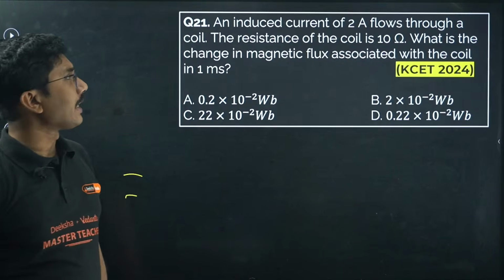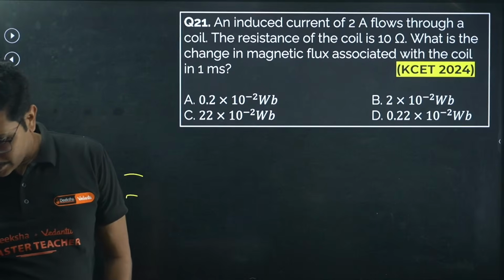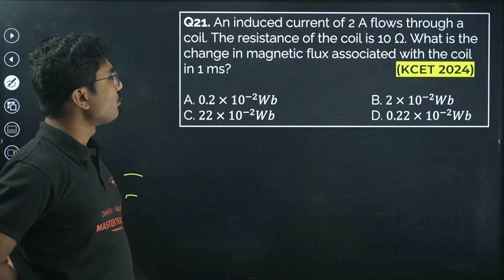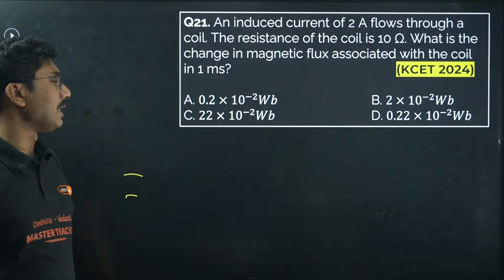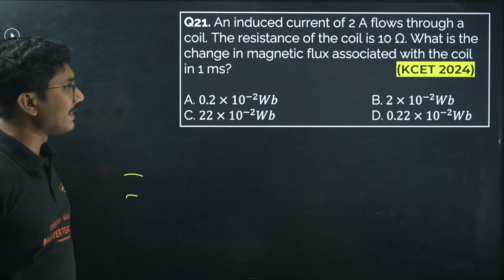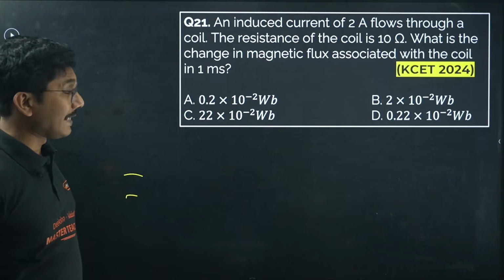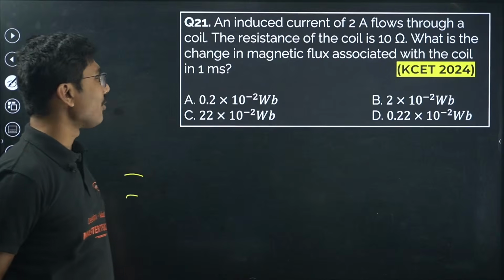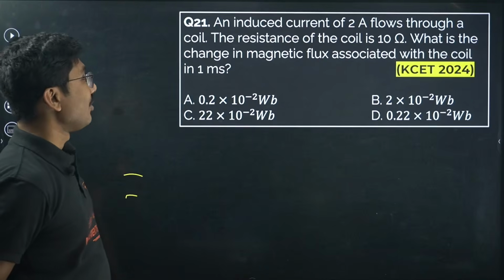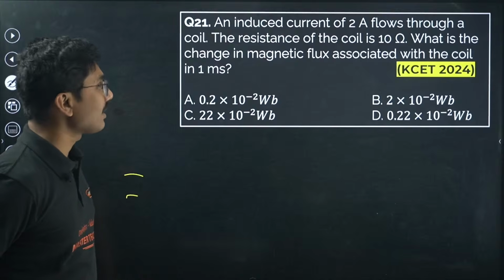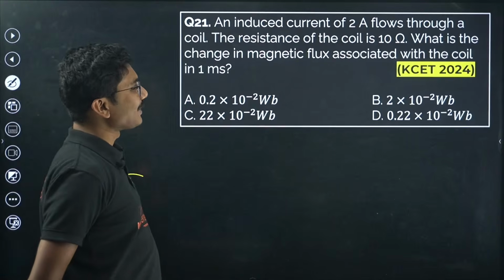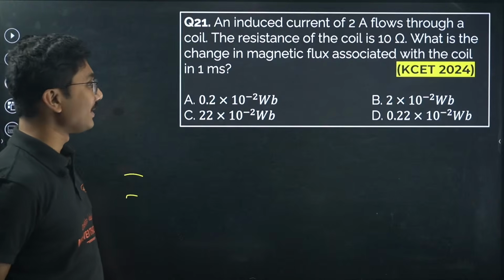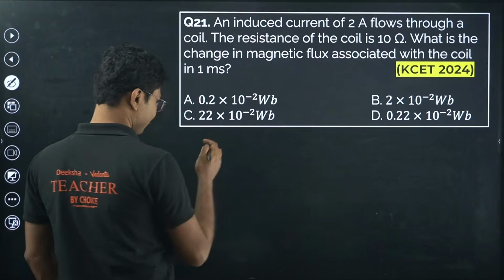An induced current of 2 ampere flows through a coil. The resistance of the coil is 10 ohm. What is the change in magnetic flux associated with the coil in 1 millisecond? Okay, so the induced current is 2 ampere, flowing through a coil resistance of 10 ohm. What is the change in magnetic flux associated with it in 1 millisecond?